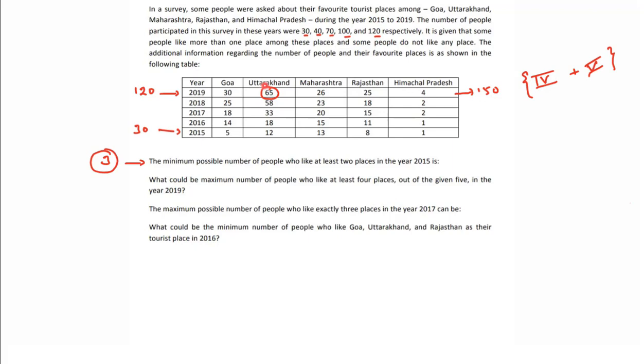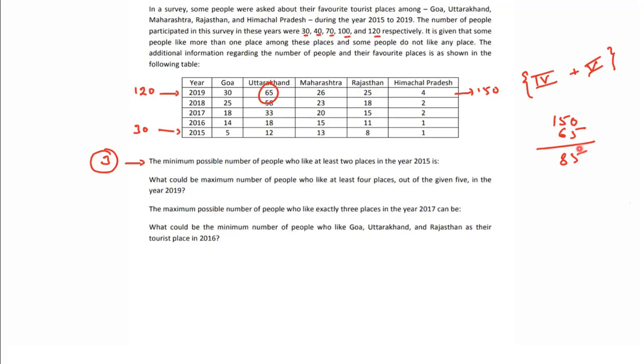In the beginning, you have to distribute 65 tickets to Uttarakhand. Number 1, 65 tickets, because 65 people from here, right? So in the beginning, you have to distribute 65 tickets to Uttarakhand. So let's do so. So 150 and 65 I distributed to Uttarakhand. So how many tickets we left with? 85 tickets. Now 85 tickets we left with.